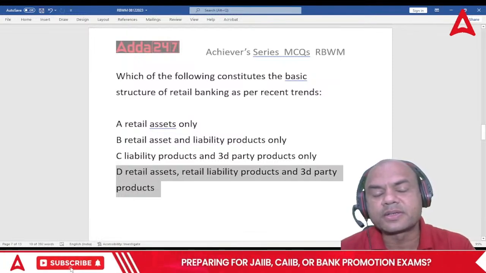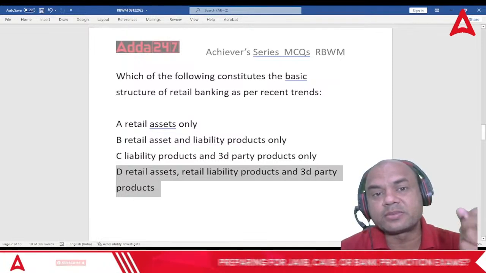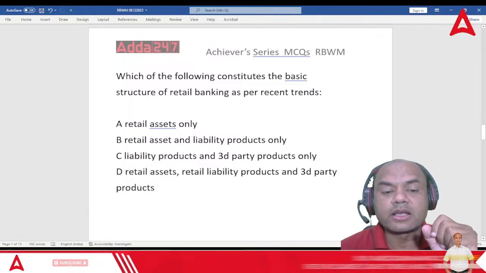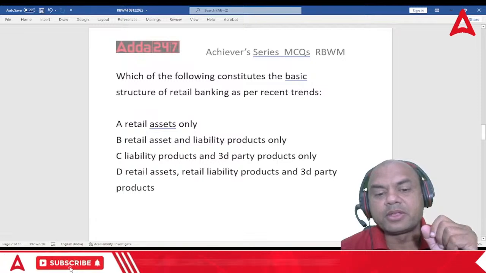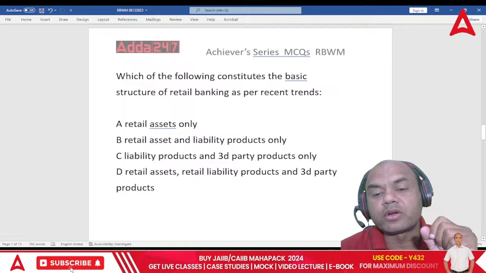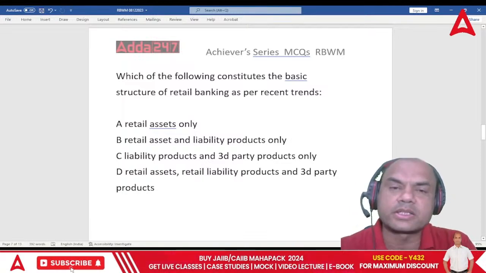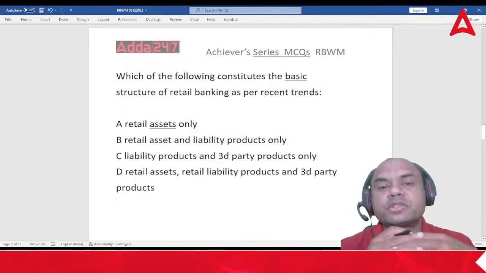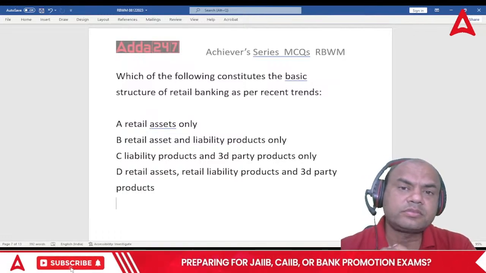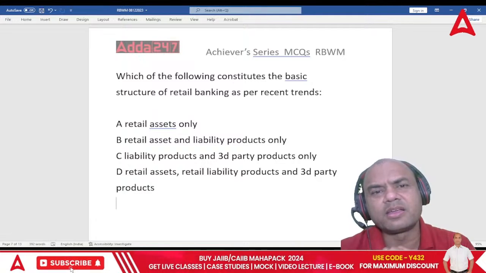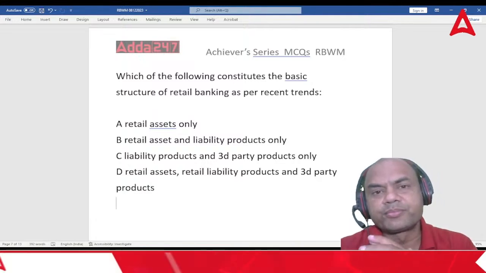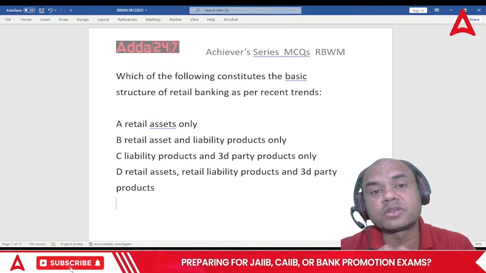What is retail asset? Asset is a loan for the bank. So loans are the assets for the bank. Liability means what? Deposit, saving, current, FD. And third party means what? This third party means those products like insurance, mutual fund, or broking accounts. There are many. There are factoring. There are others as well. So there are certain credit cards of other banks.